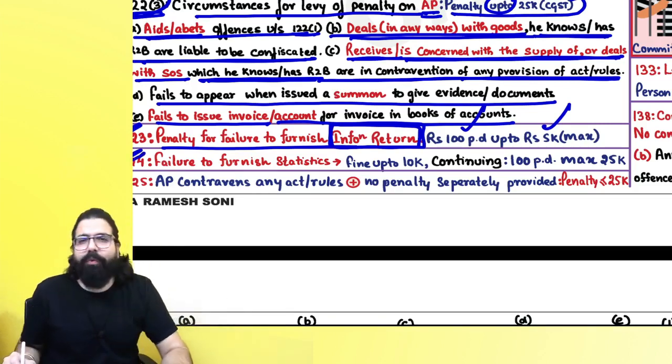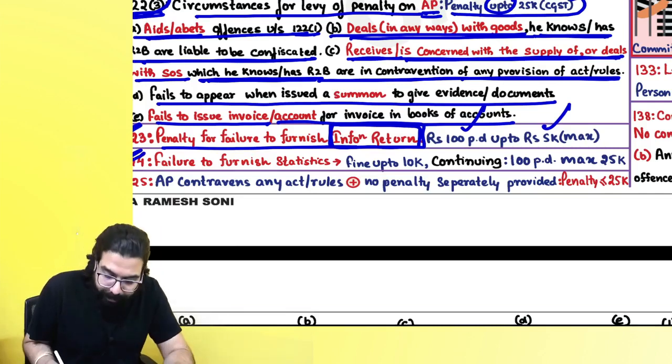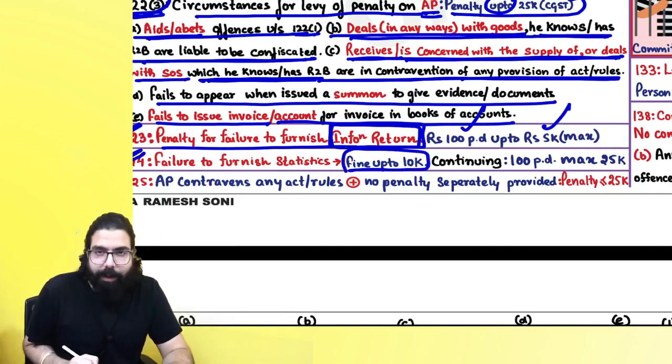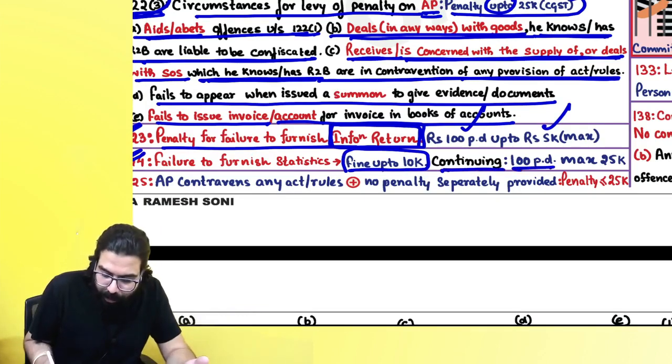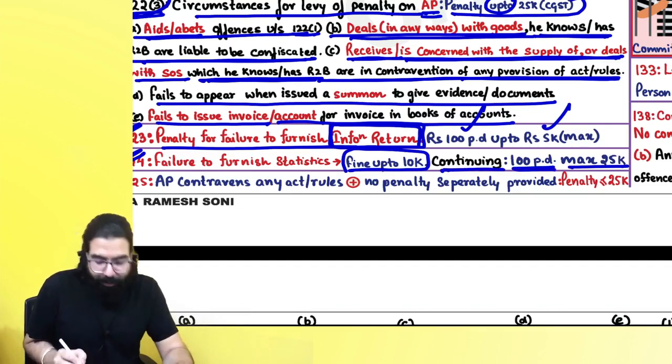Now in GST, if you fail to furnish statistics, then they are telling fine up to 10,000 can be levied on you. And sir, even after levying a fine, if you continue, then they are telling 100 rupees per day up to a maximum of 25,000 rupees.